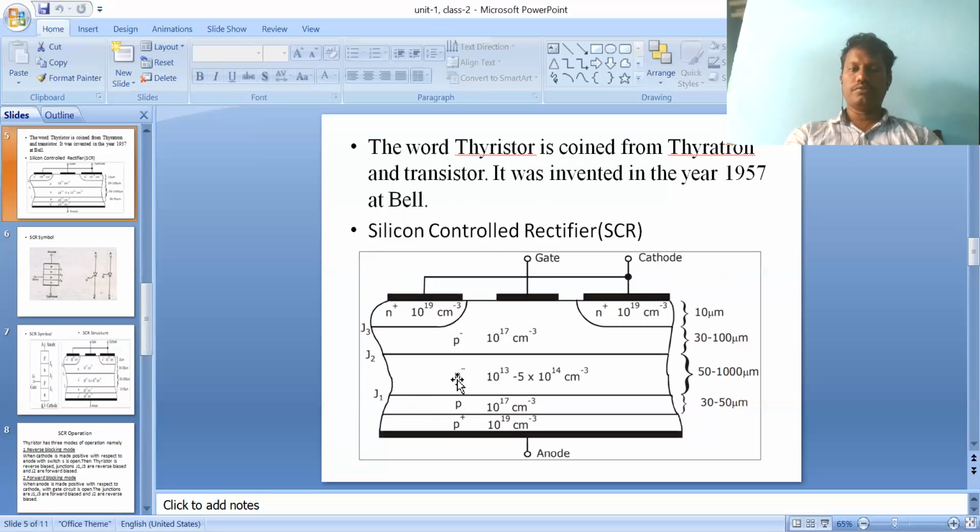Another NP forms another junction J2, and P minus N plus forms the third junction. So there are three junctions.